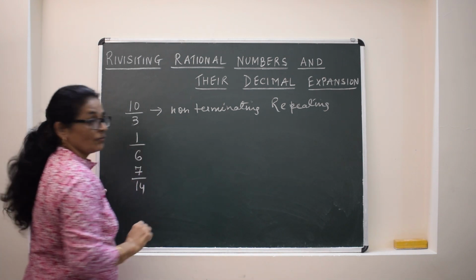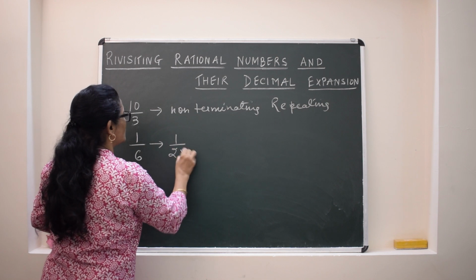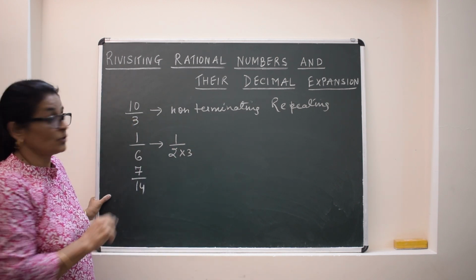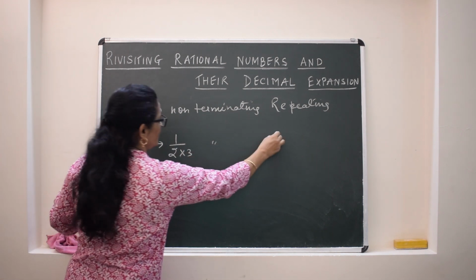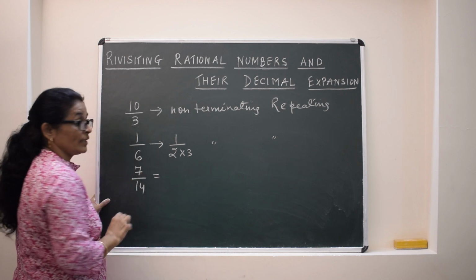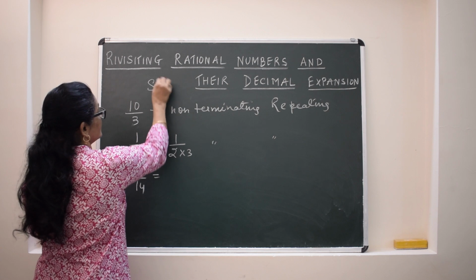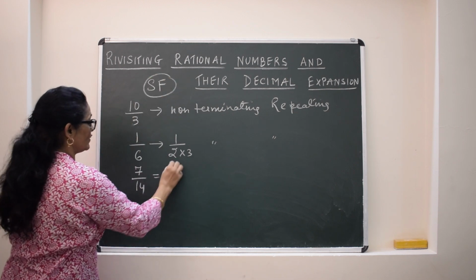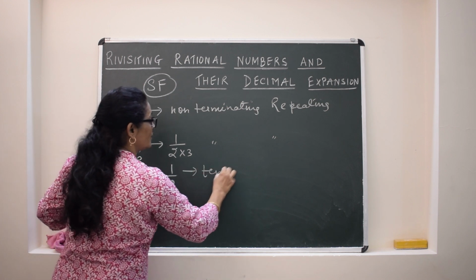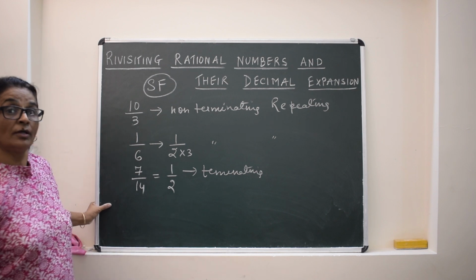So if we observe 1 upon 6, standard form, but the prime factors of the denominator are 2 and 3, it cannot be terminating. So it is again non-terminating, repeating. And this will be 7 upon 14. Directly we will not do this. I said first we have to check the standard form. So this we will rewrite as 1 upon 2. So this will be terminating.